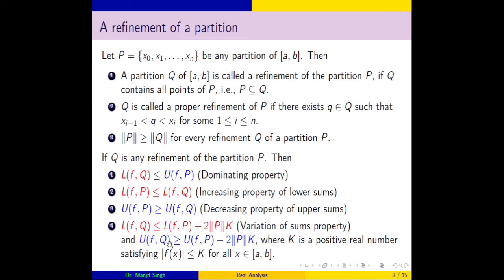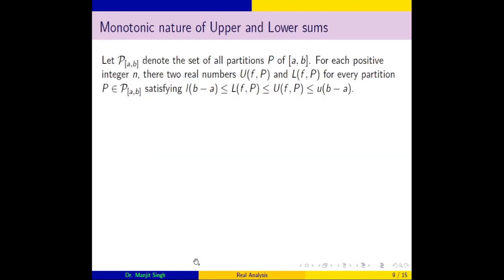Similarly, the upper sum corresponding to the partition P will be greater than the upper sum corresponding to Q minus 2 norm of P into K, where K is a positive real number satisfying this condition. Let P[a,b] be the collection of all partitions P on [a,b].